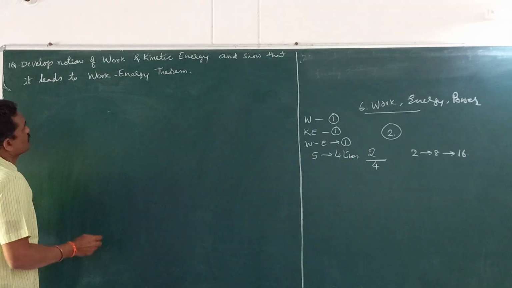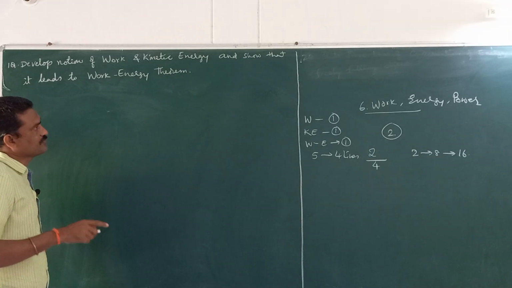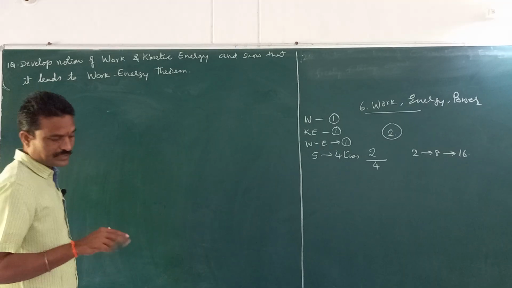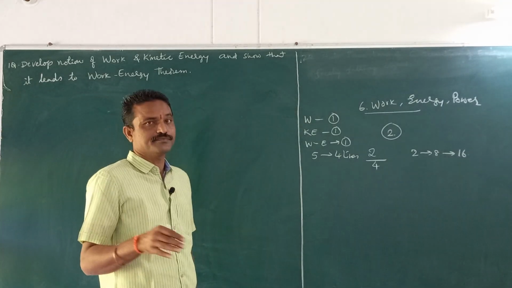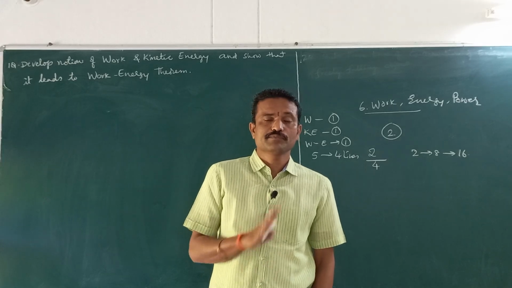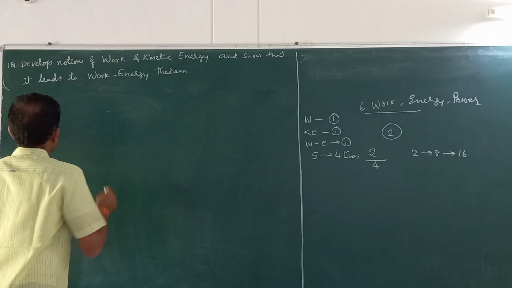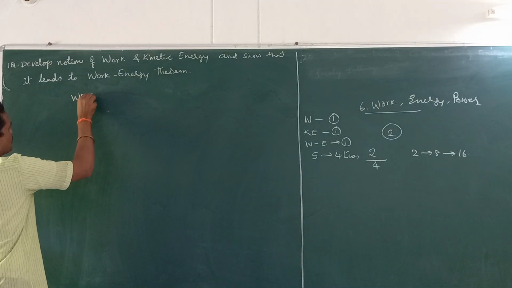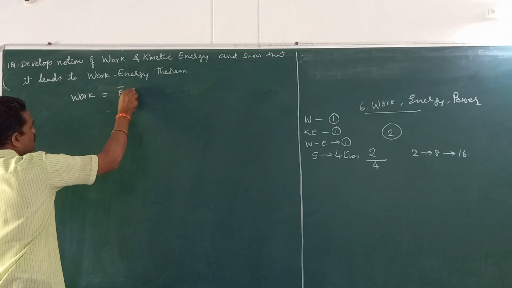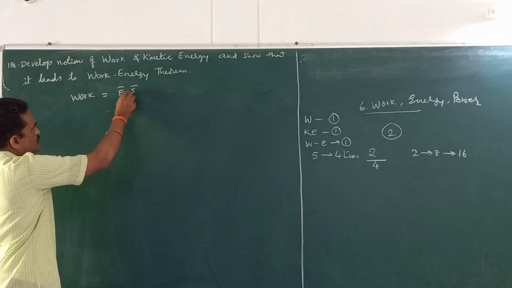So, how to define work? The definition that we give in physics is different from the definition we give in our daily life. If you type something on the computer, you say you did some work. If you are carrying something from one place to another, you say you are doing work, but in physics they are not considered as work. The simplest way to define work is the dot product of force and displacement. If you write this, you will get 1 mark. Force and displacement, this is the dot product.